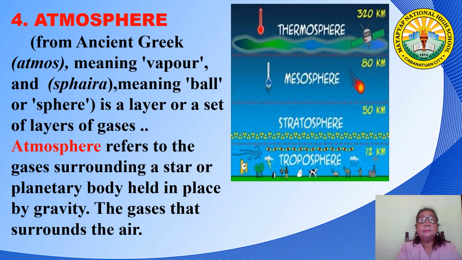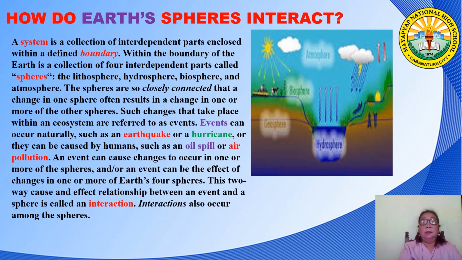And the last is the atmosphere. From ancient Greek atmos, meaning vapor, and spira, meaning ball or sphere. It is the layer or a set of layers of gases. Atmosphere refers to the gases surrounding a star or planetary body, held in place by gravity, and the gas surrounding it is the air. And also the interaction between the four spheres.